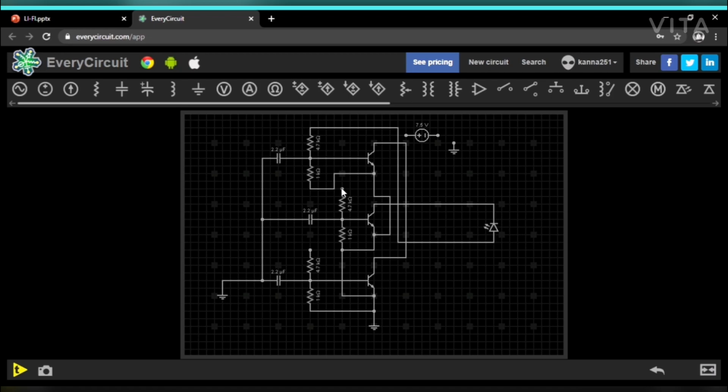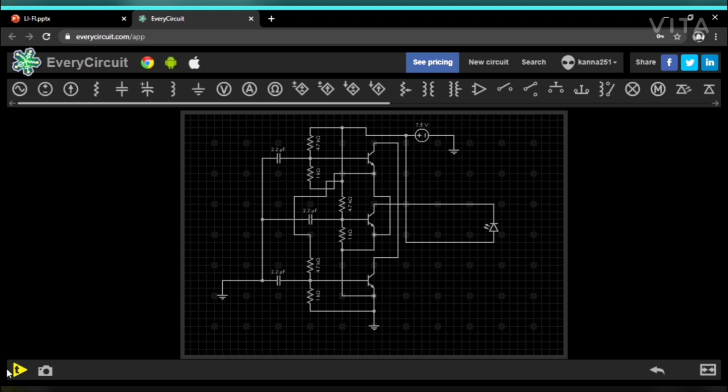Connect all the 4.7 kilo ohm resistors to the other side of the LED, and connect the voltage source to the 4.7 kilo ohm resistor, and the negative side of the voltage source should be grounded. Now this is the complete circuit of light fidelity.